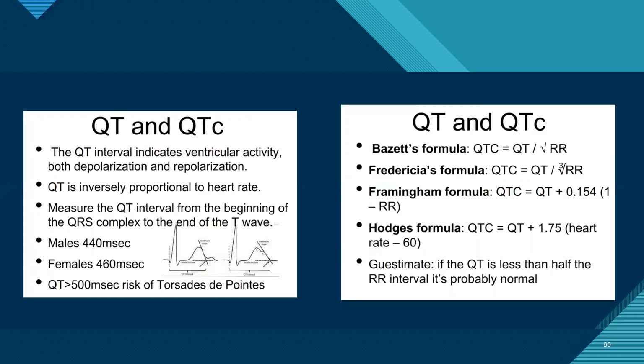The formulas for correction of QT generally used are Bazett's. Bazett's was used for sinus rhythm and is applicable in normal physiological heart rates, not in bradycardia. Then Fridericia, which is like Bazett's but uses the cube root of the RR interval. Hodges and others are also there, and there are QT nomograms also. But generally speaking, if QT is less than half of the previous RR interval, it's probably not long QT.